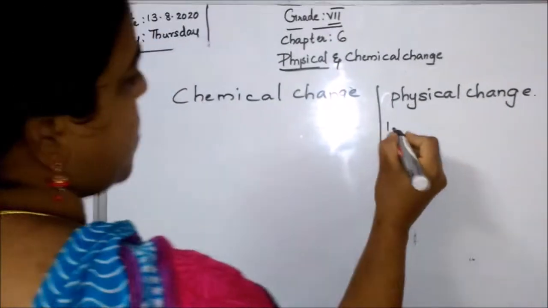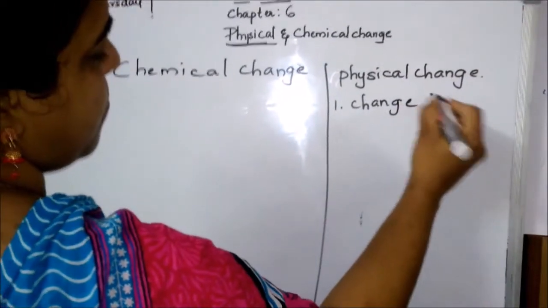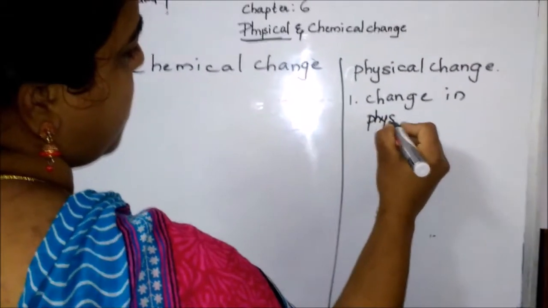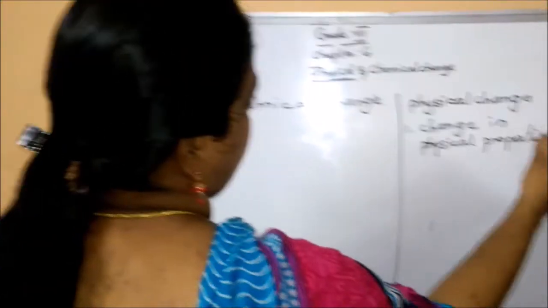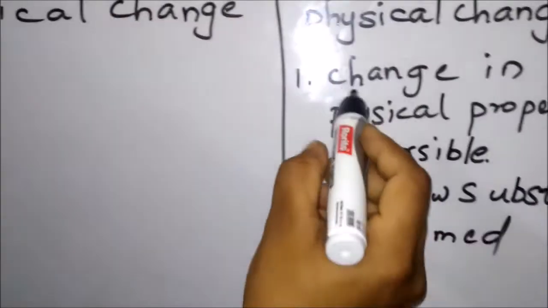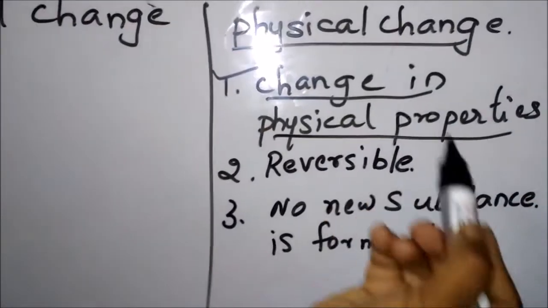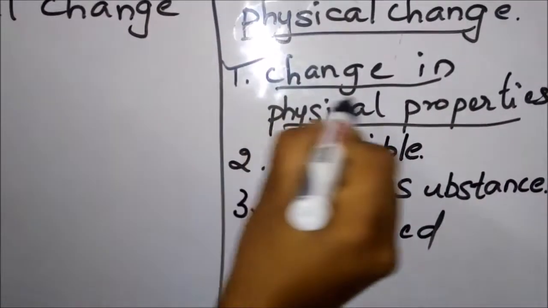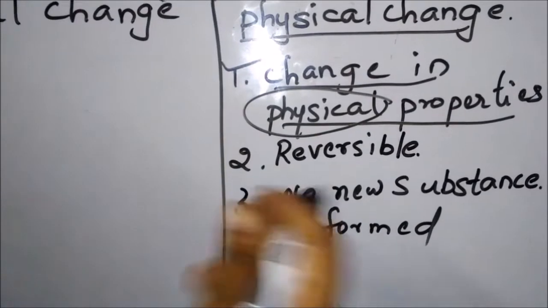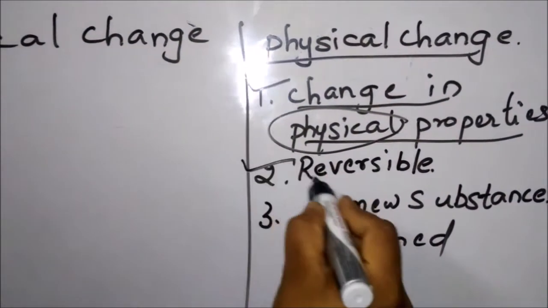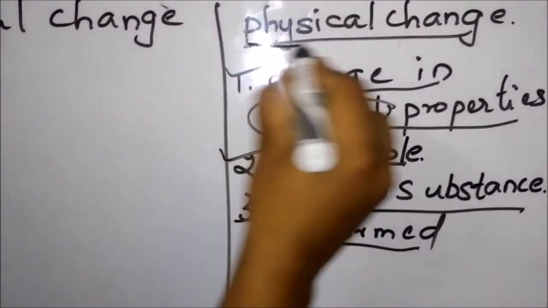We learned physical change: first point, a change in physical properties, meaning size, shape and so on. The physical properties of the substance are changing, but we are not seeing any change in chemical properties. These are reversible changes. Next, no new substance is formed in a physical change.